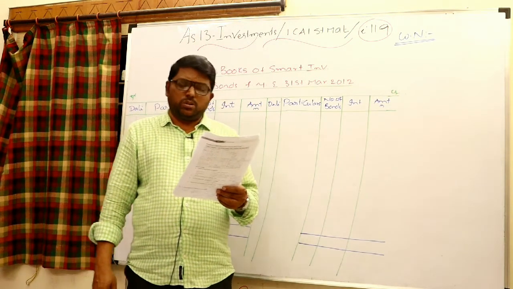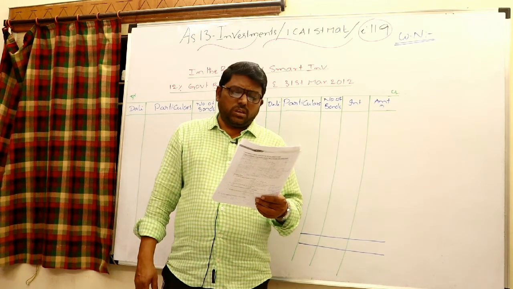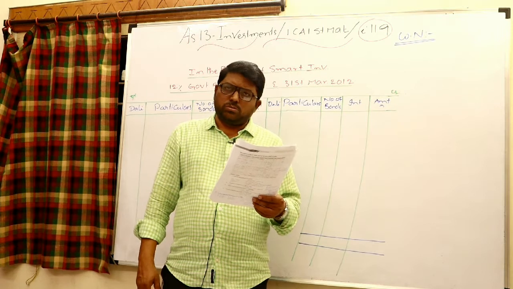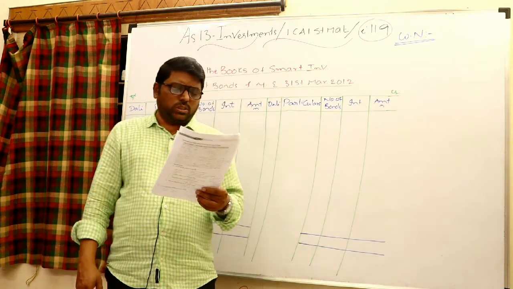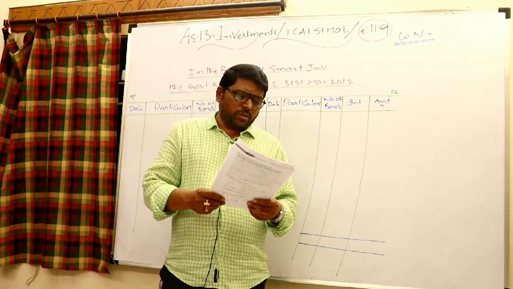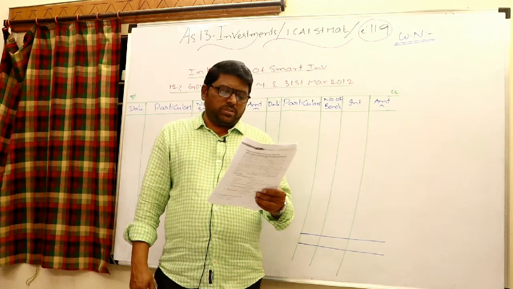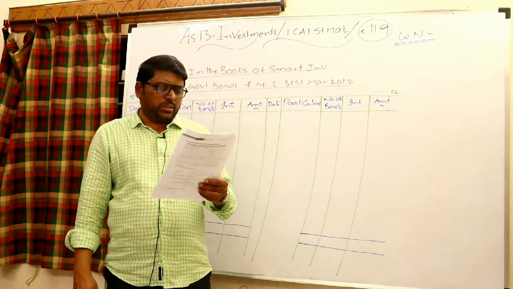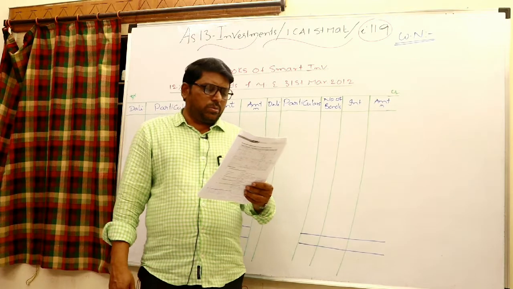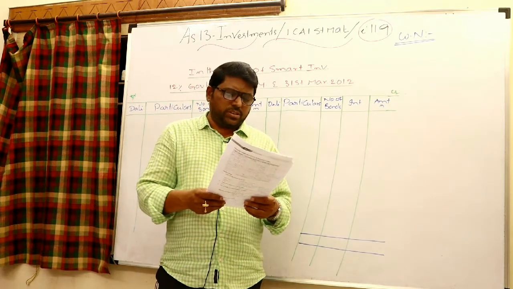On 1/4/2011, opening balance you are having 1200 bonds, book value 1,26,000. Of course, nominal value is 1200 into 100, 1,20,000. Interest is always to be calculated on the face value, nominal value. On 2nd May, there is a purchase of 2000 bonds at 100 rupees each, cum interest. Again on 30th September 2011, sold 1500 bonds at 105 rupees ex interest.